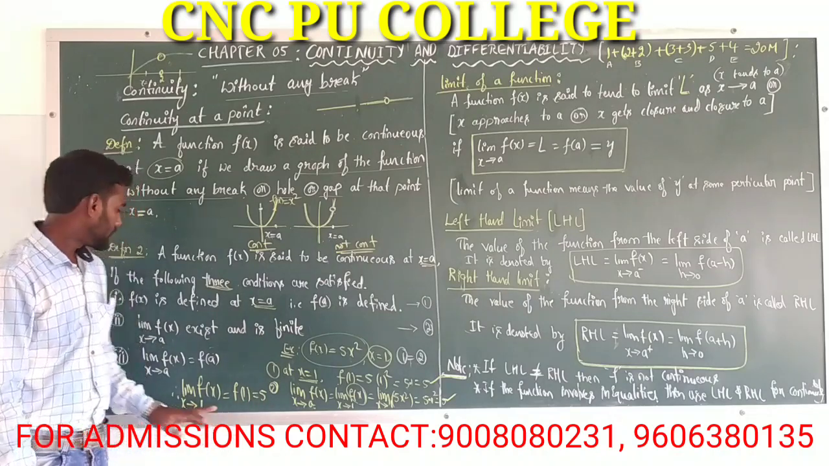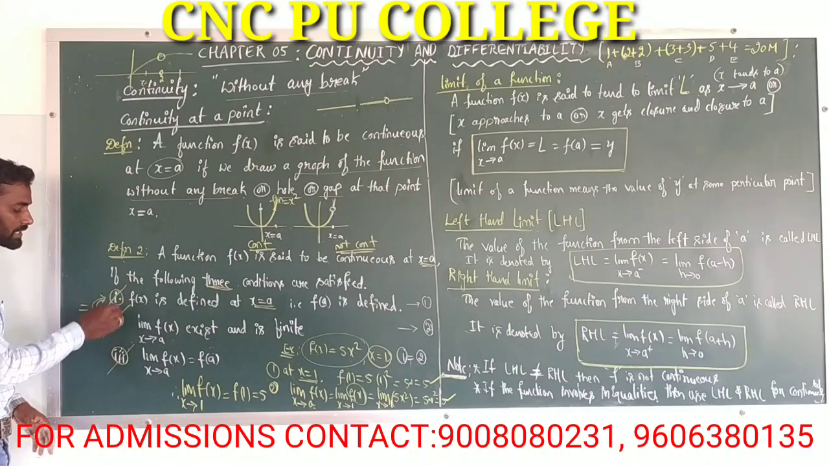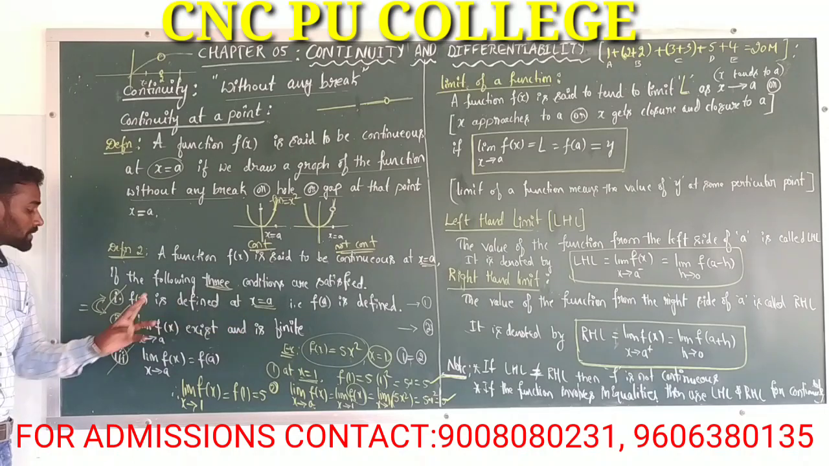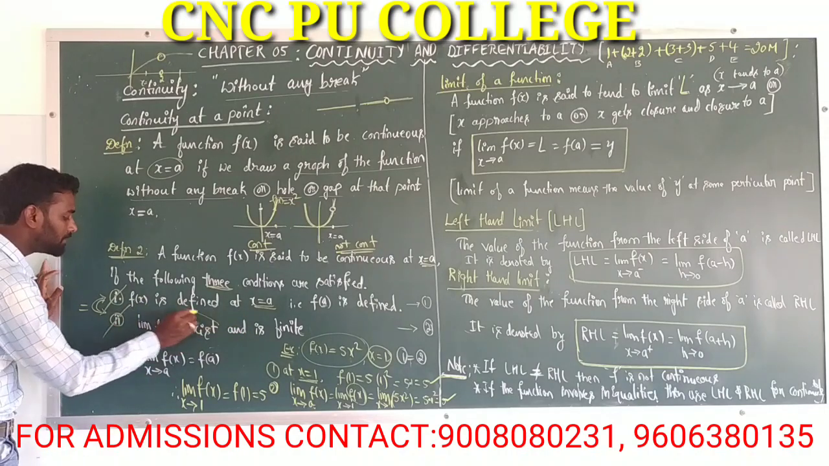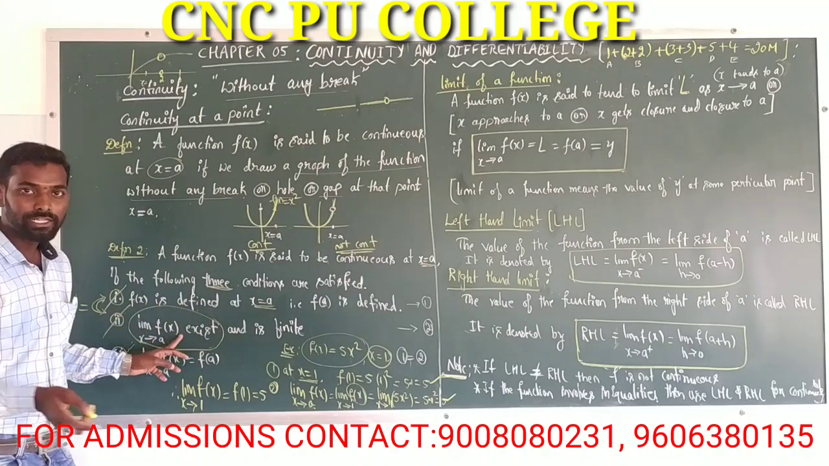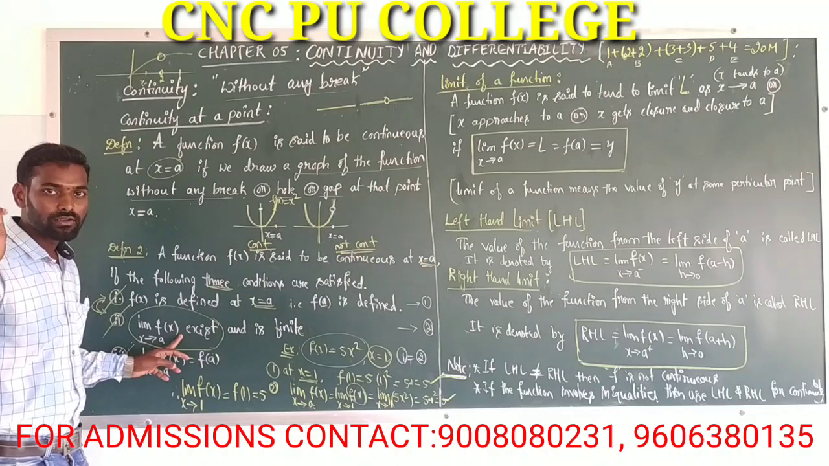Okay, right. Observe from these three definitions. From this definition, the first condition implies what? f of x is defined at x equal to a, and the function exists and is finite. That means what? That means limits. Limits means, here observe, come to the topic, the first PUC topic.